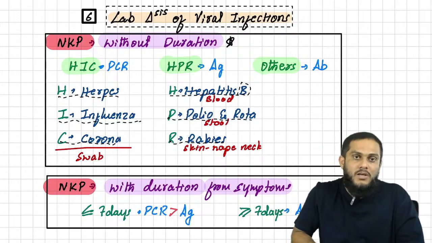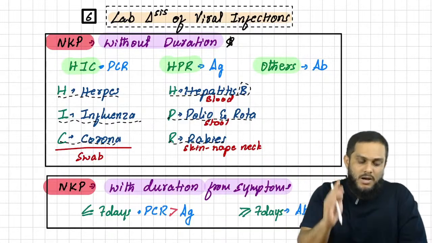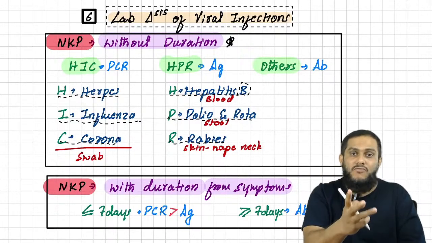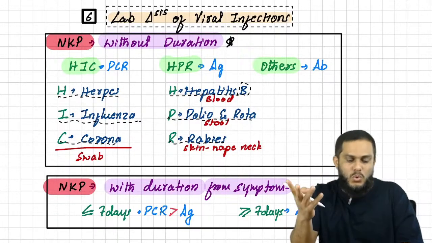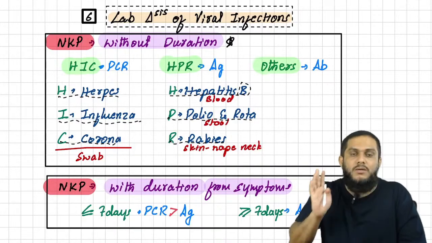Why, I will tell you. But what is HIC? What is HPR? You should be knowing it. HIC means herpes, influenza, corona. Now everybody has to tell what is HIC? Herpes, influenza, corona. What is HPR? Hepatitis B, polio and rota and rabies.